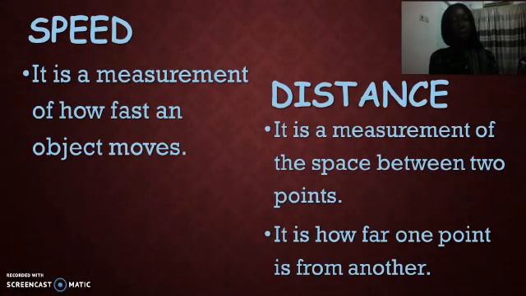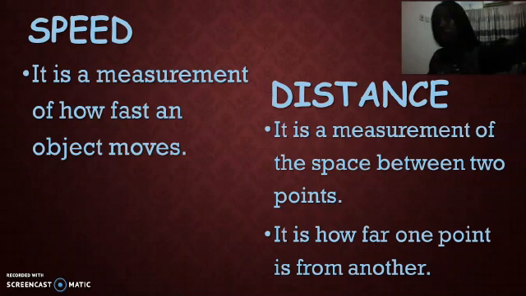Now, in discussing motion, remember I told you that acceleration is the ability for an object to gain speed. So you cannot talk about motion without talking about speed and about distance. A very quick example. When you are running in school, you're running on your tracks, you're running a race, and you are all lined up. And Mr. Newman says at the sound of his whistle, you go. You try to run very fast. That's your speed. Then the distance is how much you have covered as a result of your running fast.